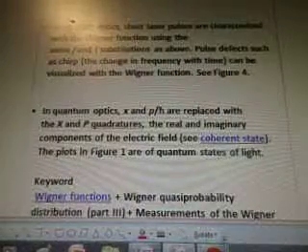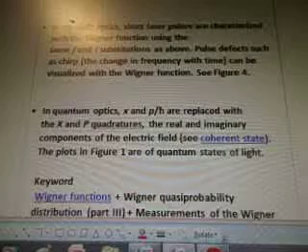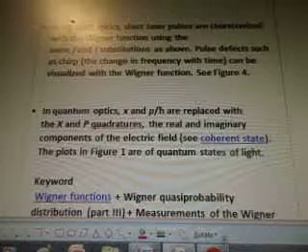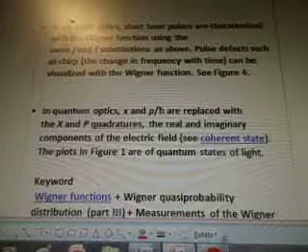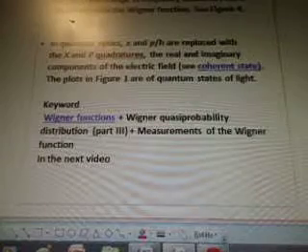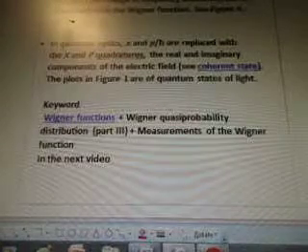In quantum optics, x and p divided by h-bar are replaced with the x and p quadratures, the real and imaginary components of the electric field, see coherent state. The plots in figure 1 are of quantum states of light. The keyword is Wigner functions.